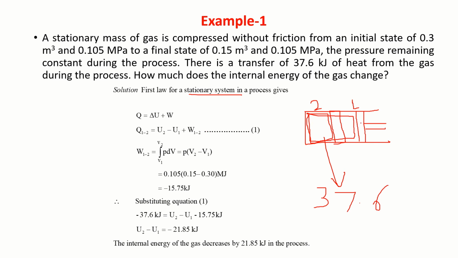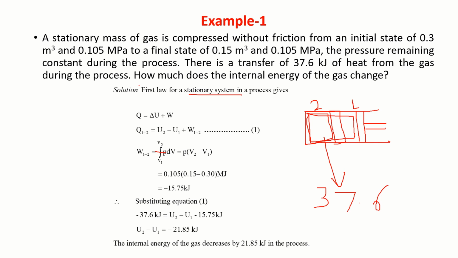You can see there's a PdV work, so integral of PdV. If I take P out, because it is constant, then integrating dV between the limits V1 and V2, it is P times (V2 minus V1).